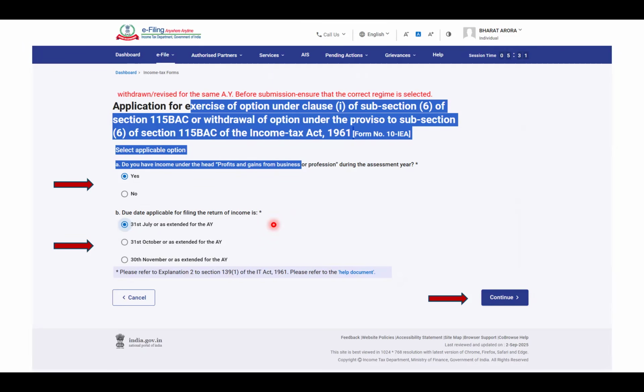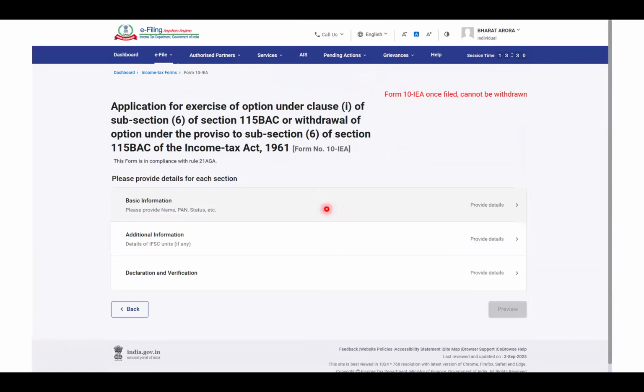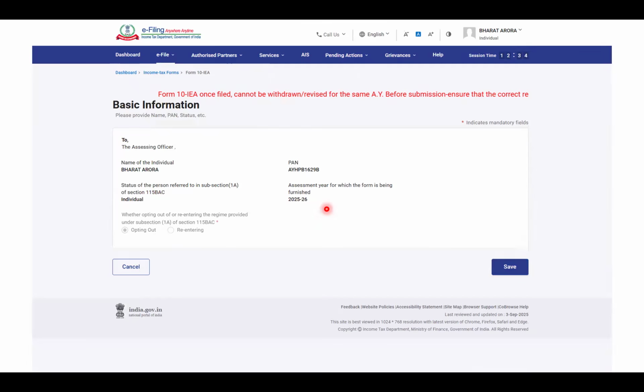You choose these options, click on continue. It again asks you for a confirmation that, please make sure you're opting for the intended regime. You will not be able to switch. This form cannot be withdrawn. Multiple warnings at every stage to make sure you are sure that you want to file this form. Click on yes, and then you have to fill in any additional information.